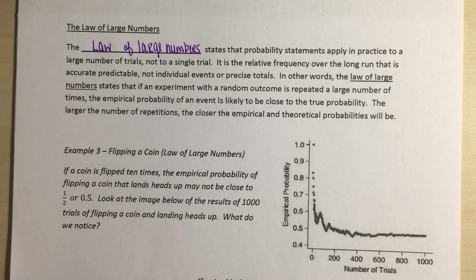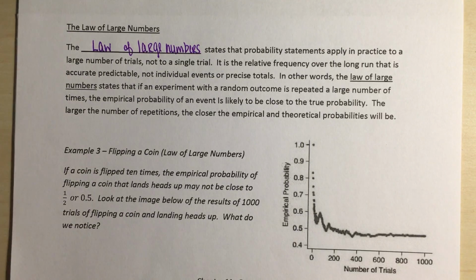Right? And if we think about it, the chance of flipping a coin and landing heads is 1 out of 2 or 0.5. So the more times that our experiment happens, the larger the number of trials that we have flipping a coin, the closer and closer our empirical probability gets to our theoretical probability.